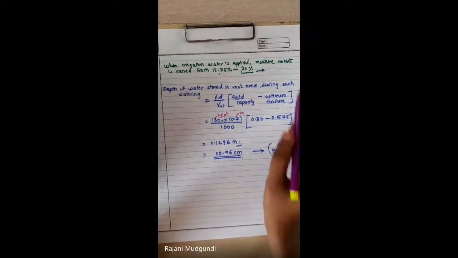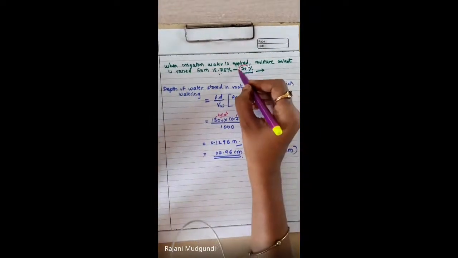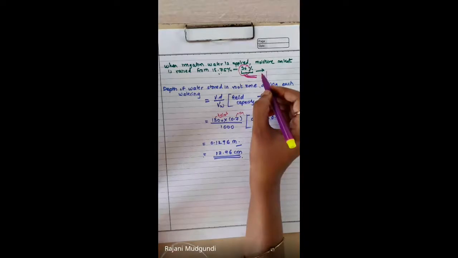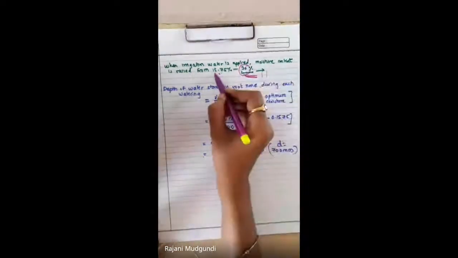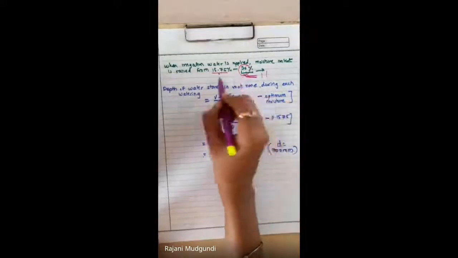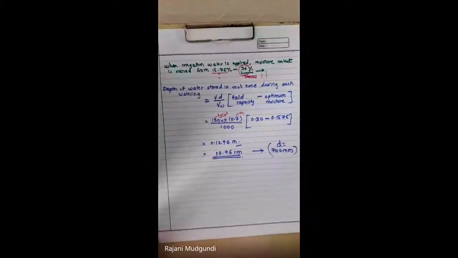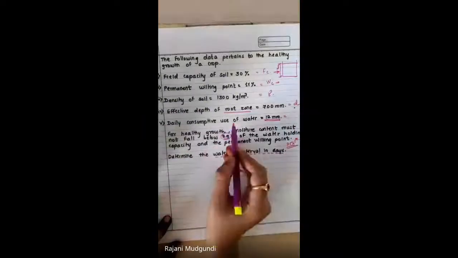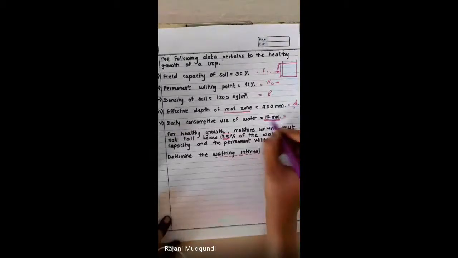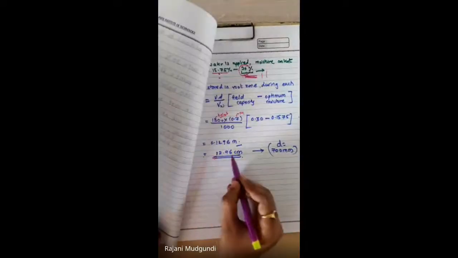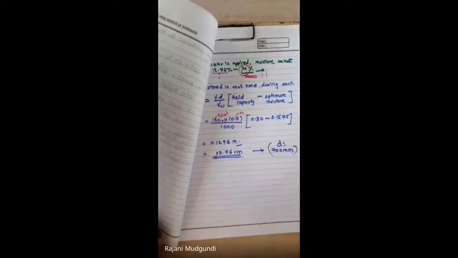Say once the water is supplied to the irrigation land, it will go up to 30% and it will gradually be utilized by the crops, and it is allowed to fall, say up to 15.75. And in this fluctuation, what is the water stored, that we have worked out as 12.96 centimeter. And in the problem, it has given that the daily consumptive use of water is 12 mm. So that cropped land is requiring 12 mm of water every day. And in a particular watering, we are storing water in the range of, say, 12.96 centimeter.